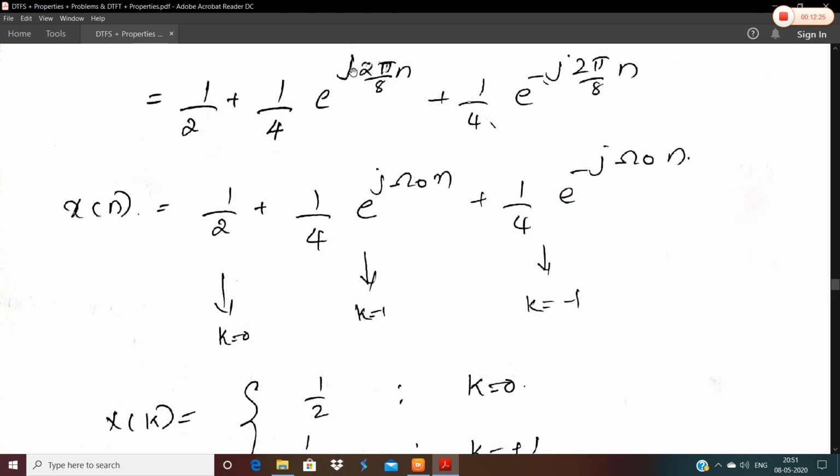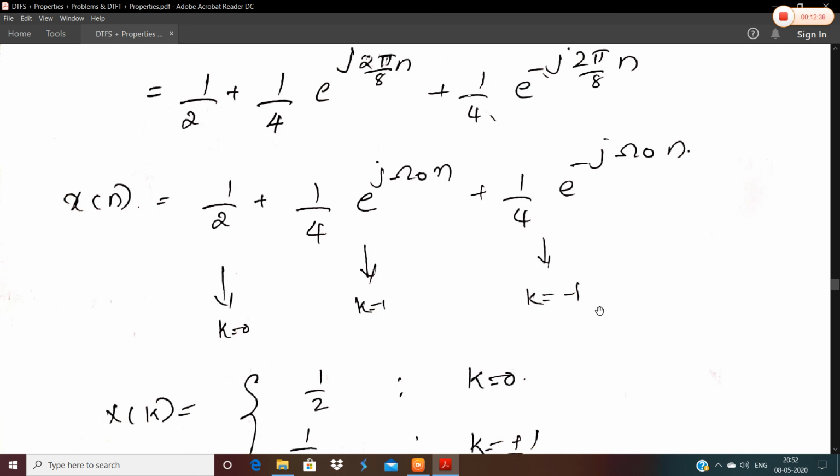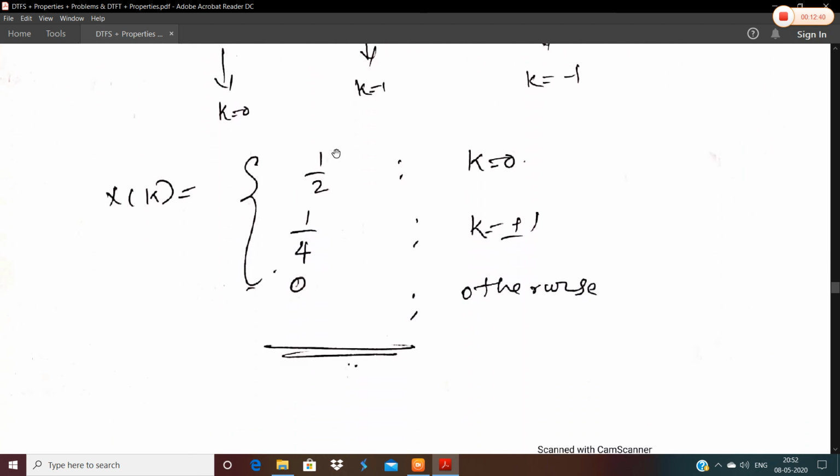So here the k term is missing. When k is equal to 1 only, this occurs in this form. So for k is equal to 1, this is the format, and this happens when k is equal to minus 1. Here also, if k's value is minus 1, then it will be of this form. So we got the values of x of k when k is equal to 0 and when k is equal to plus or minus 1. So we can write the DTFS coefficients as half when k is equal to 0, 1 by 4 when k is equal to plus or minus 1, and 0 otherwise.